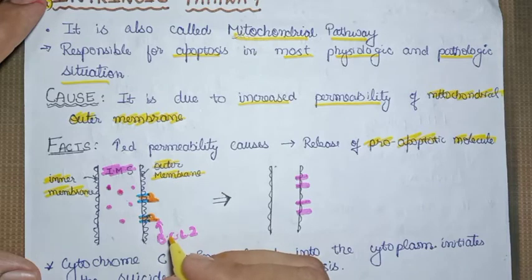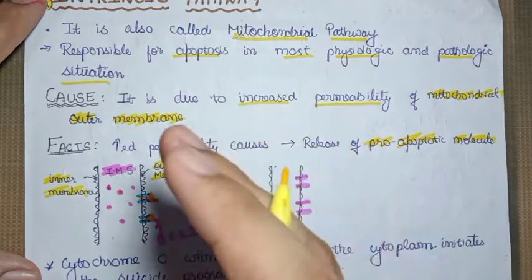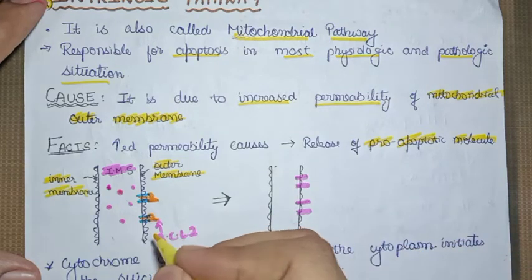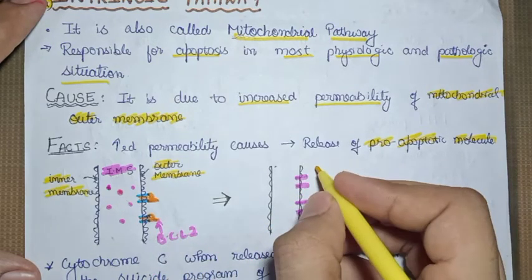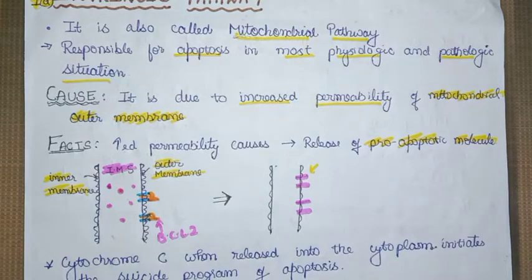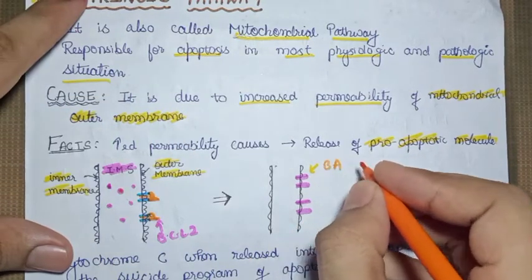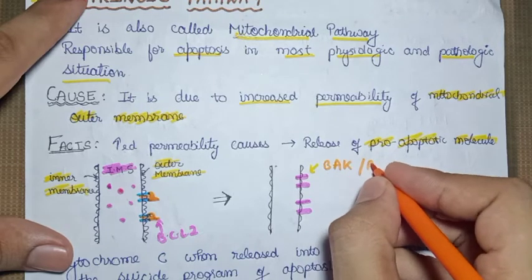In the absence of BCL2, or if there is a lack of survival signals, BCL2 becomes inactive and its function is abolished. Another set of genes gets activated, called BAK and BAX.